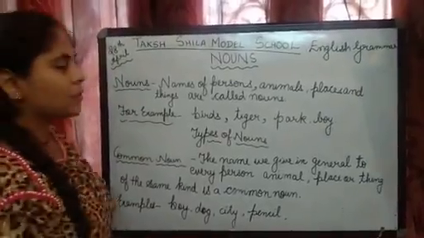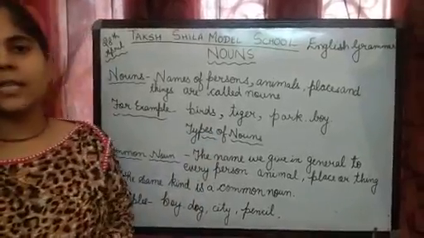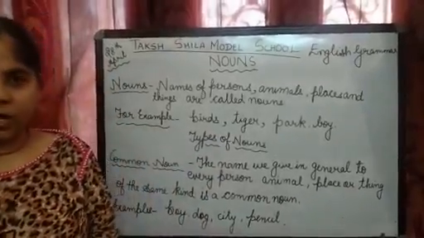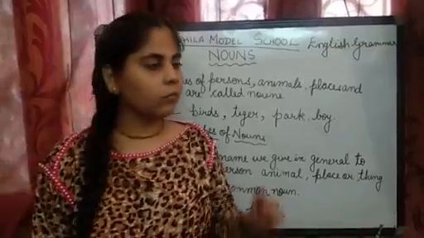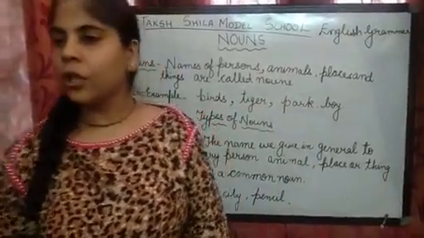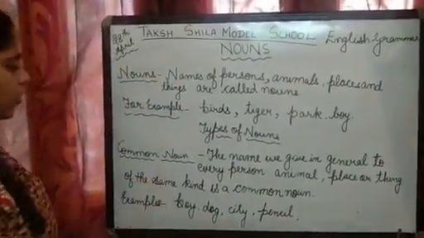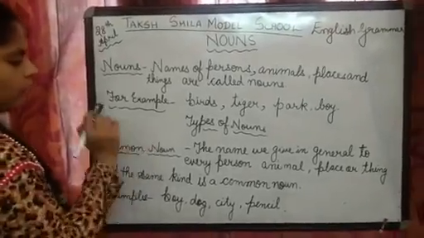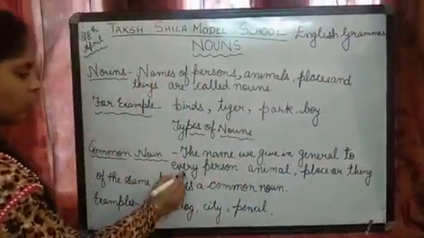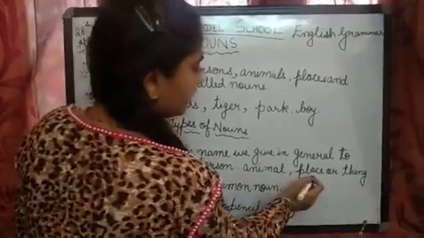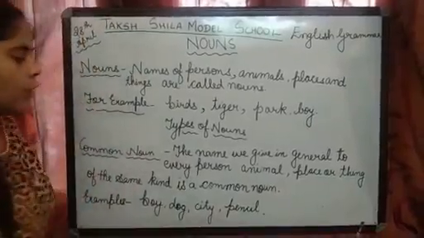Now we come to the types of nouns, right? So in this class we are going to revise the types of noun. There are two types of nouns: common noun and proper noun. What is a common noun? The name we give in general to every person, animal, place or thing of the same kind is a common noun.